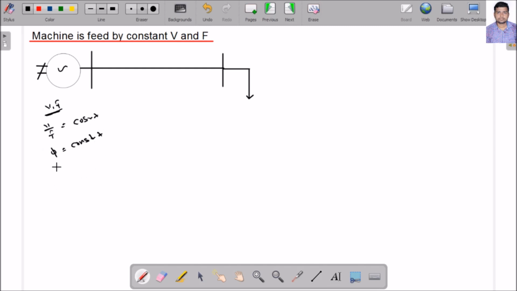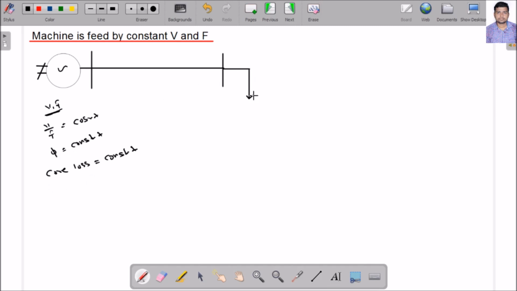Okay. If the flux is constant, what is the core loss? You know that core loss is directly proportional to flux, so core loss is constant in this case. Why constant? Because this machine is fed by constant voltage and frequency. Here I am not changing voltage, and I am not changing the frequency either, so I can say the core loss is constant because the flux is constant.